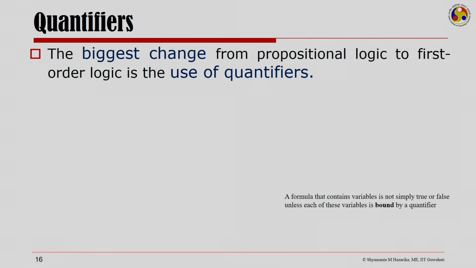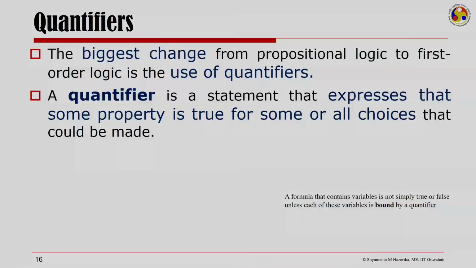The biggest change from propositional logic to first order logic is the use of quantifiers. It is the quantifiers that make first order logic more expressive than propositional logic. A quantifier is a statement that expresses that some property is true for some or all of the choices that could be made.